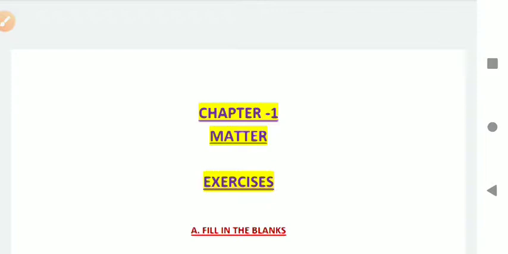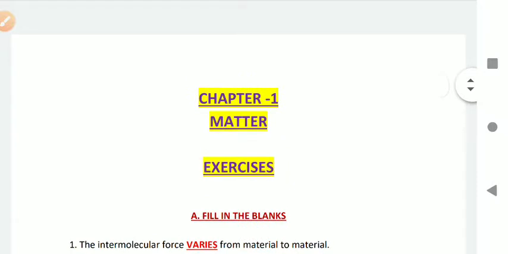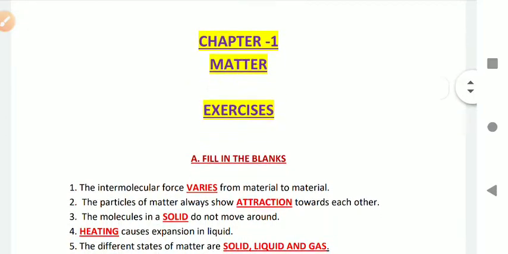Please remember one thing. In quarterly exams, we'll check these copies. Your marks will be awarded on the basis of these question answers. So you have to write each and everything in a proper way. We shall start from the filling the blanks.